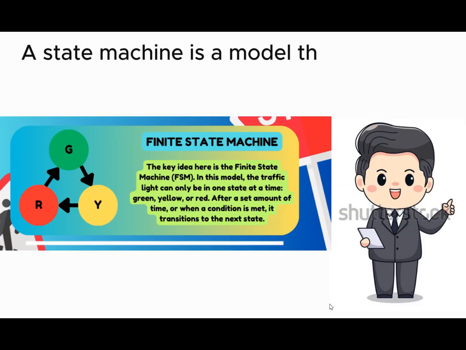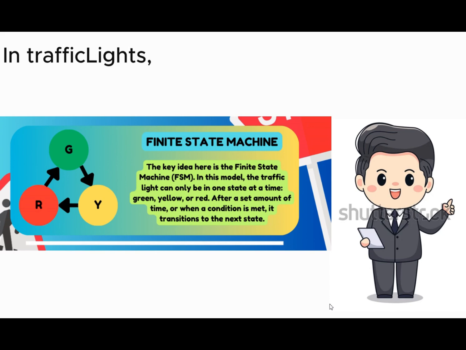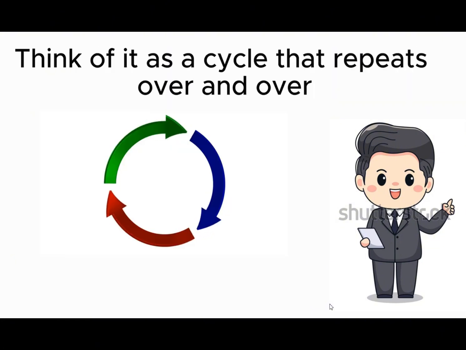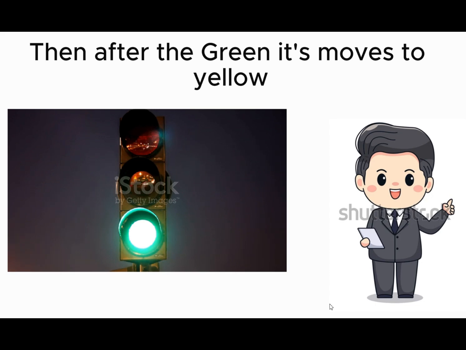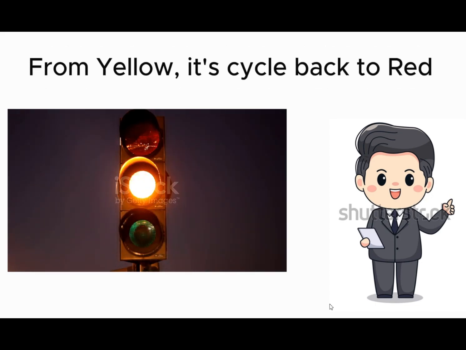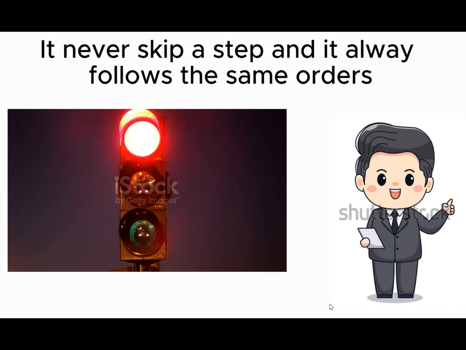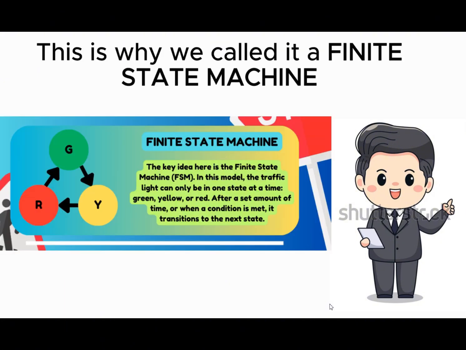A state machine is a model that describes how a system moves from one condition or state to another. In traffic lights, the states are the colors: red, yellow, green, and so on. Think of it as a cycle that repeats over and over. When the light is red, the next step will be green, and after the green, it moves to yellow, and from yellow, it cycles back to red. It never skips a step, and it always follows the same order. This is why we call it a finite state machine.